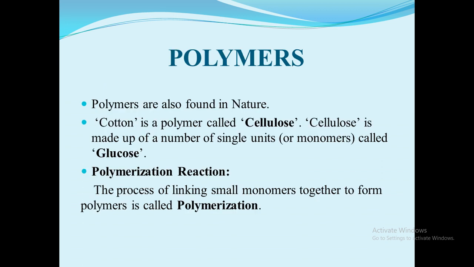Next, polymers. Polymers occur in nature also. For example, we can consider cotton as a polymer and it is made up of cellulose. This cellulose is made up of a number of single units, that is monomers. The monomer is glucose. When this number of small monomers combine together to form a polymer, it is called polymerization.